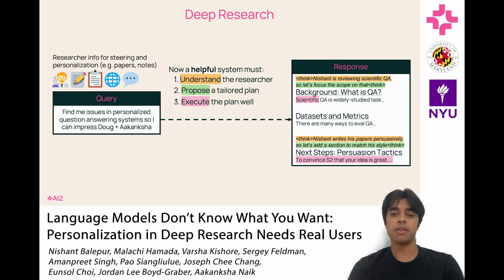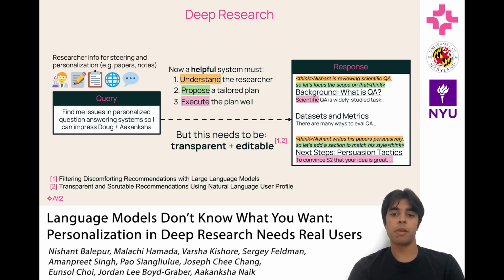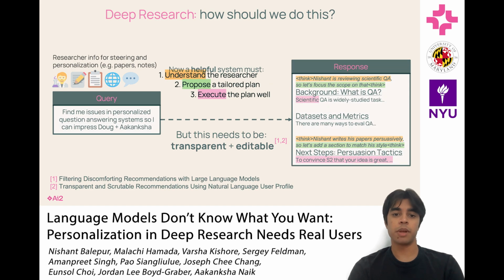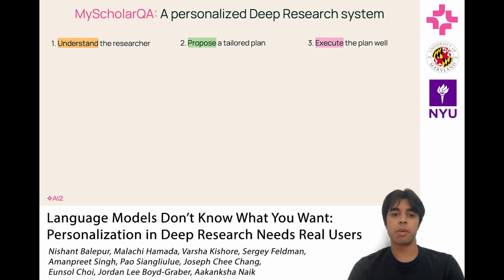It's also not enough to do these steps well, as researchers commonly state that they want to be part of this multi-stage process, transparently viewing what the system does and intervening where necessary. Despite this need, at the time there was not a lot of work on developing personalized deep research systems. So I spent the summer developing MyScholarQA, a 3-step approach to personalized deep research.